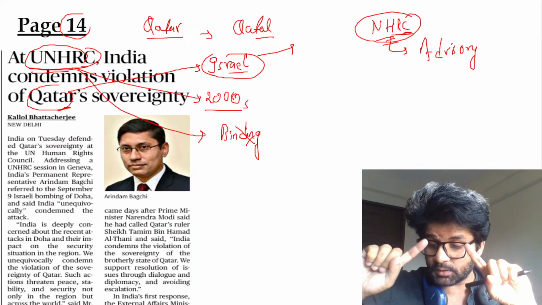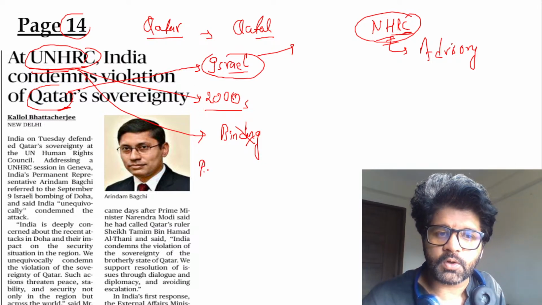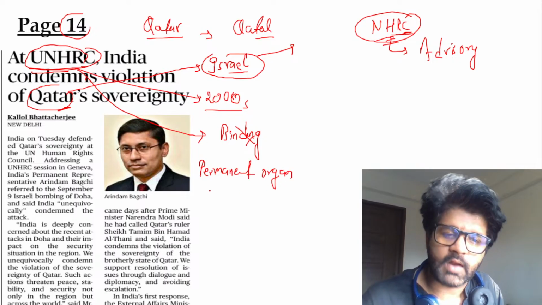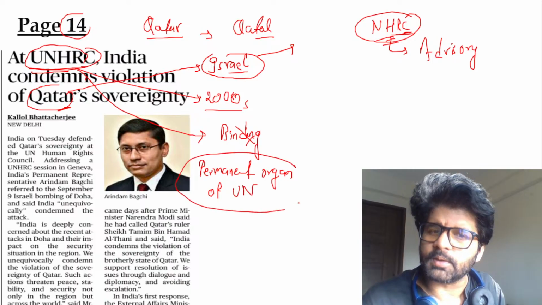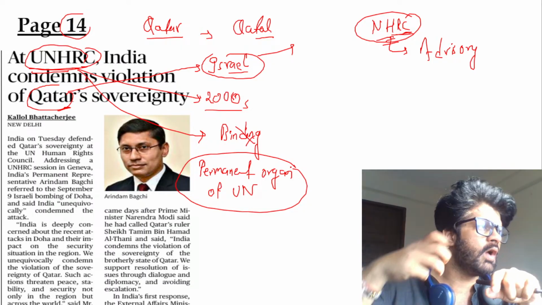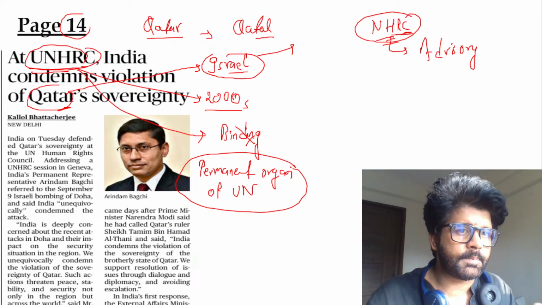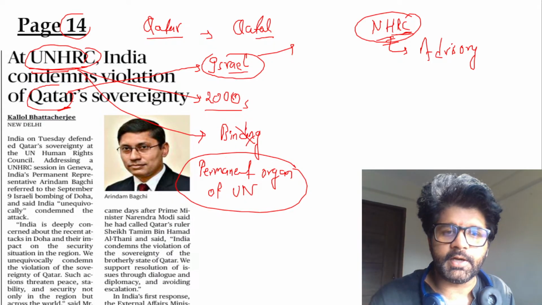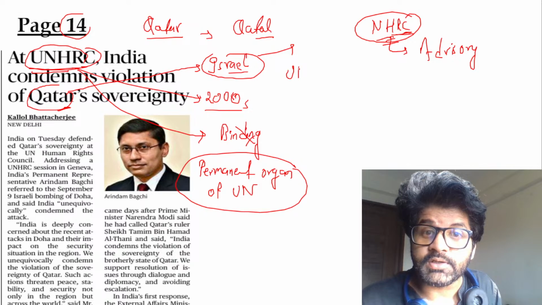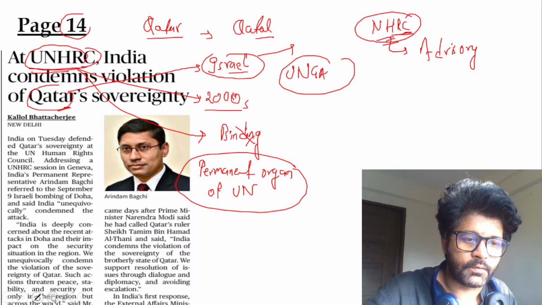Another important part from an exam perspective is that UNHRC is a part of which permanent organ of the UN. There are different permanent organs of UN. We'll have a separate lecture on that, in some other Hindu analysis. Permanent organs, like you have the General Assembly, the Security Council, the Trusteeship Council, which was there earlier. One question which can appear: UNHRC is a part of which particular permanent organ of UN? These are very important things. They are part of UNGA. What does GA stand for? Write it in the comment section. General Assembly.